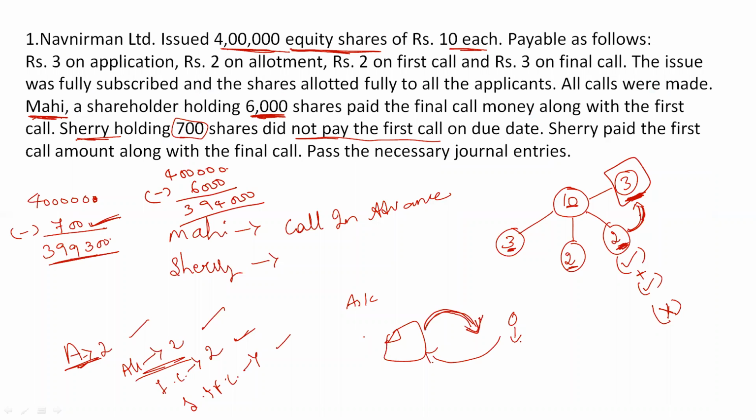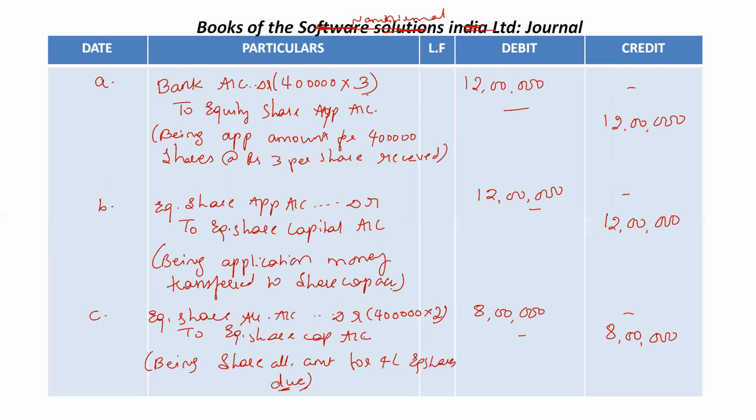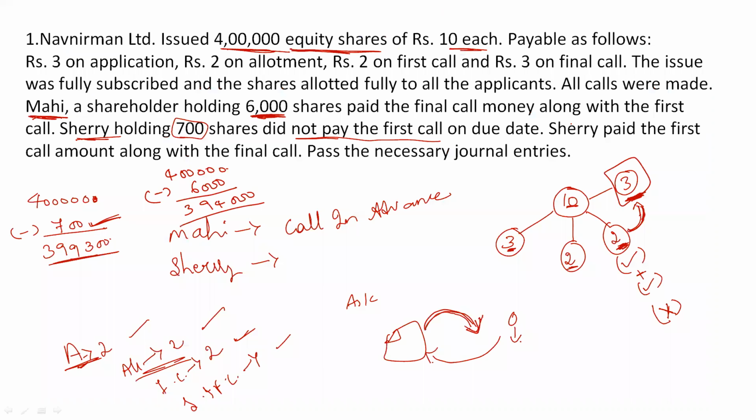I hope it's clear. If you are still confused with the entries, I would recommend you watch the concept video, because in that all the process and entries have been discussed. If you do not know the concept and entries, all this will not be very clear to you. So try to understand the process and entries first, then you can slowly come to topic-wise questions.